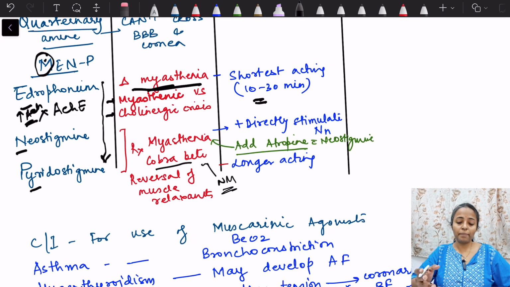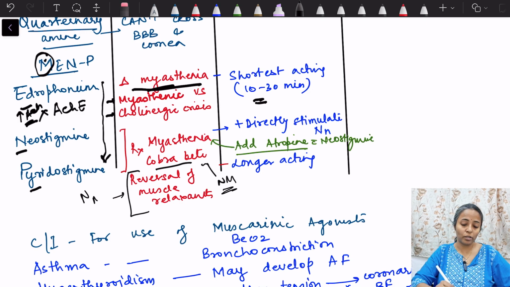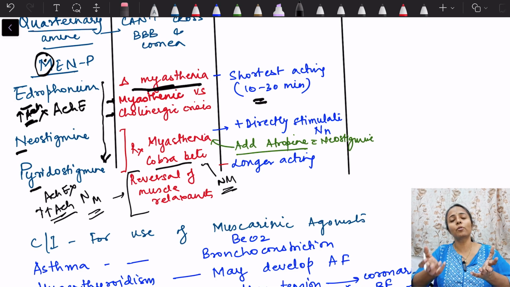Then neostigmine and pyridostigmine are also used for reversal of muscle relaxants. See, what are muscle relaxants? Muscle relaxants are neuromuscular blockers, NM blockers. Okay, so by giving neostigmine and pyridostigmine, what happens is that acetylcholinesterase is inhibited. There will be an increase in concentration of acetylcholine locally. Okay, so there will be competition between the blocker and acetylcholine.